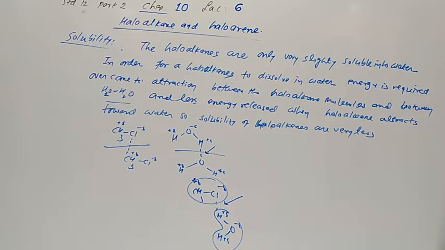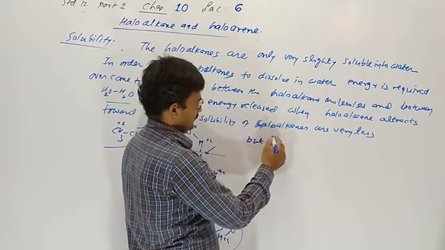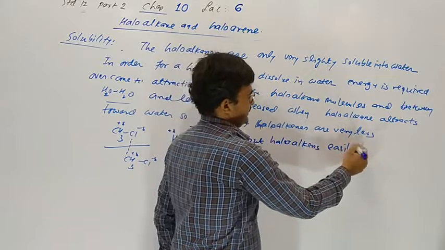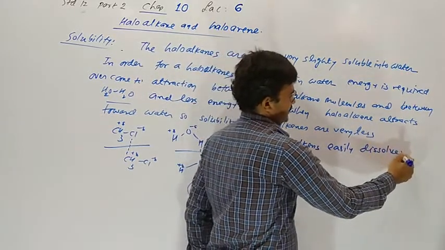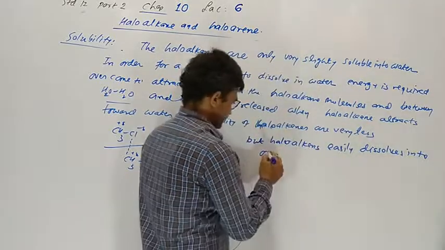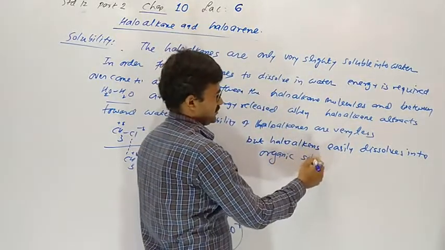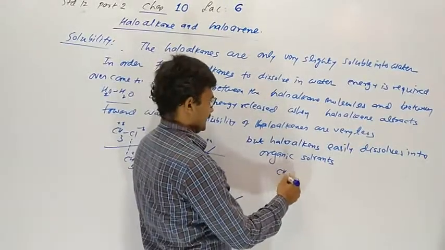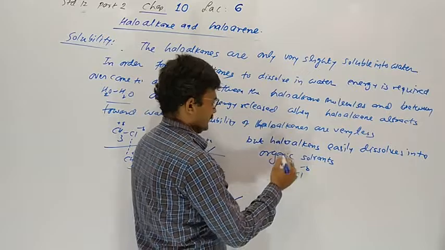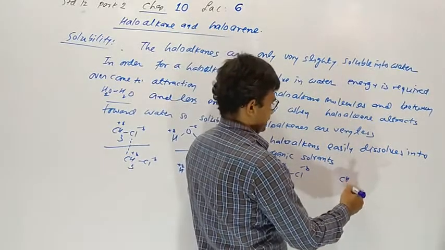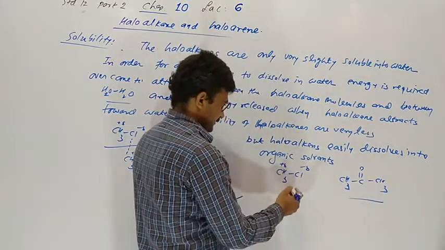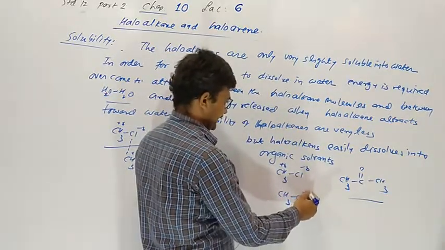However, haloalkanes tend to dissolve in organic solvent. Haloalkanes easily dissolve into organic solvents. Why? Reason for that, in the haloalkane and organic solvent acetone it has a similar attraction.